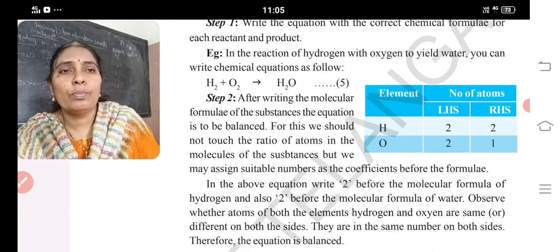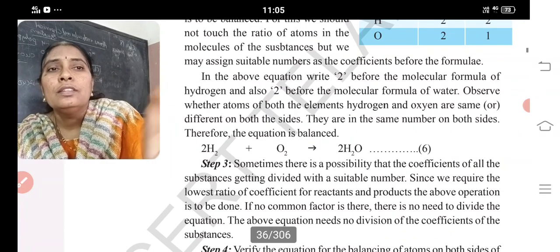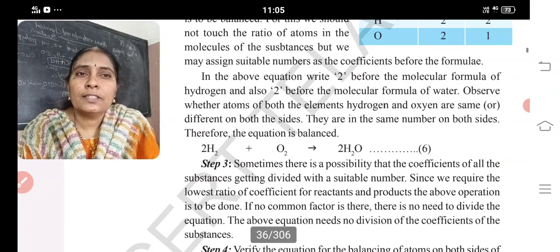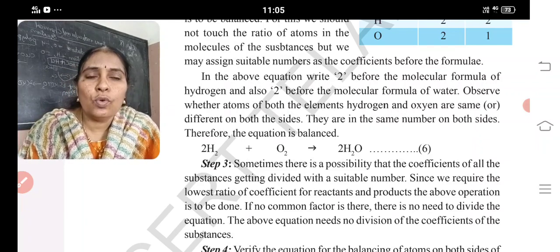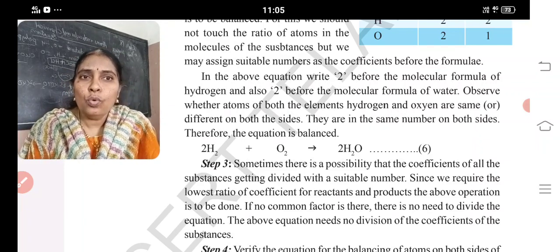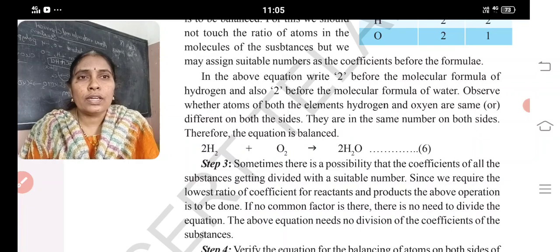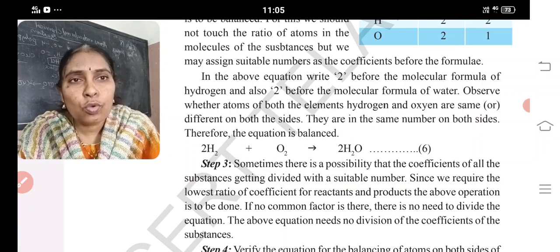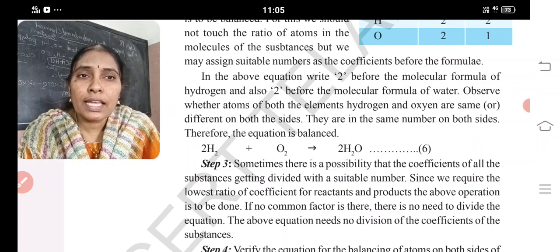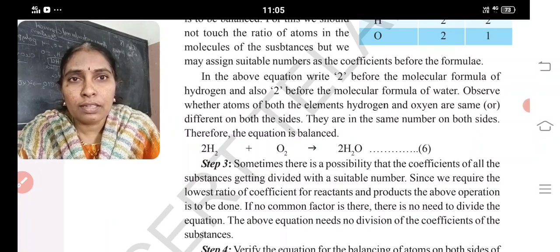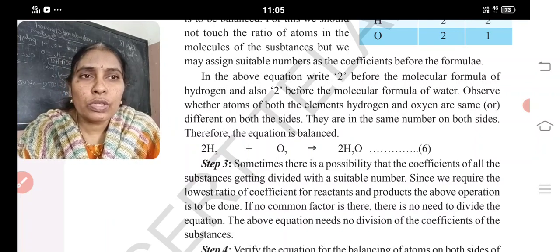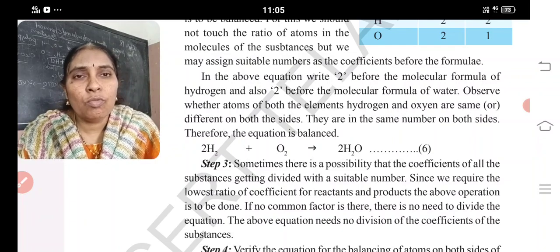What will you do to balance the oxygen? So they write 2H2 plus O2 gives rise to 2H2O. They added 2 as a coefficient. We should not write it as a subscript, but you can write it as a coefficient. So they are writing 2 before the H2 molecule, plus O2 gives rise to 2 before the water molecule.